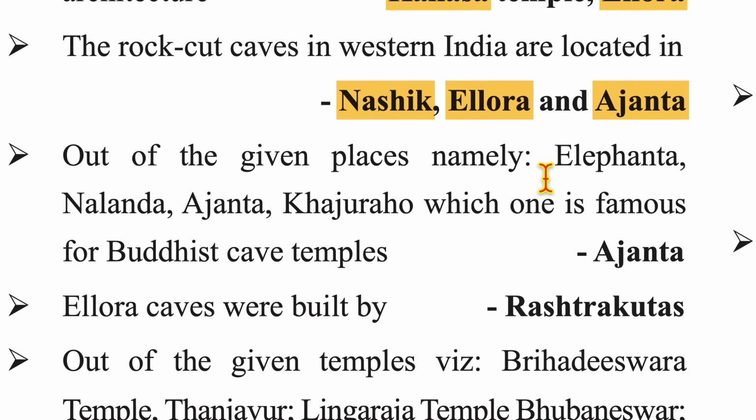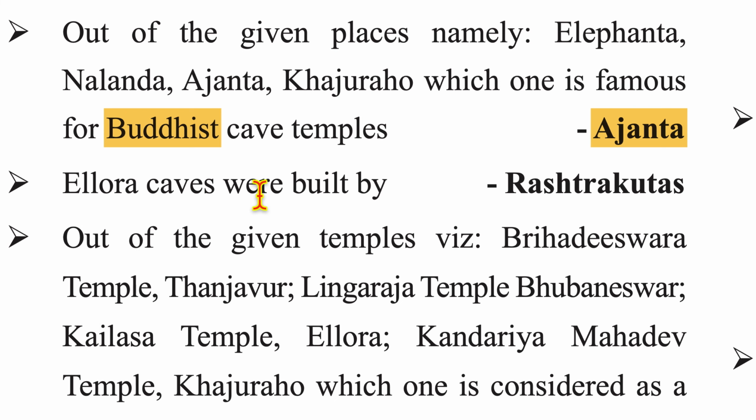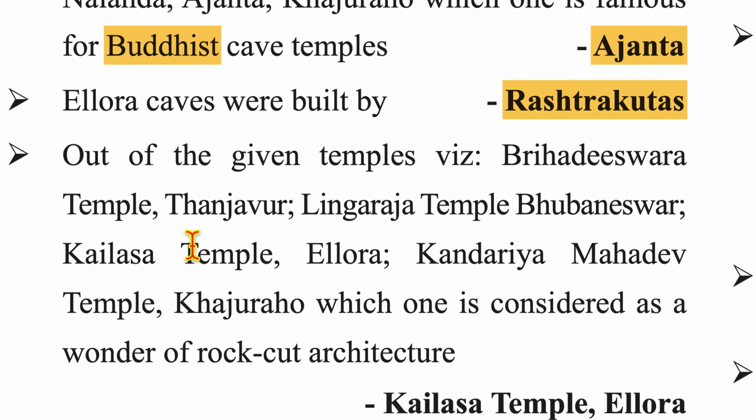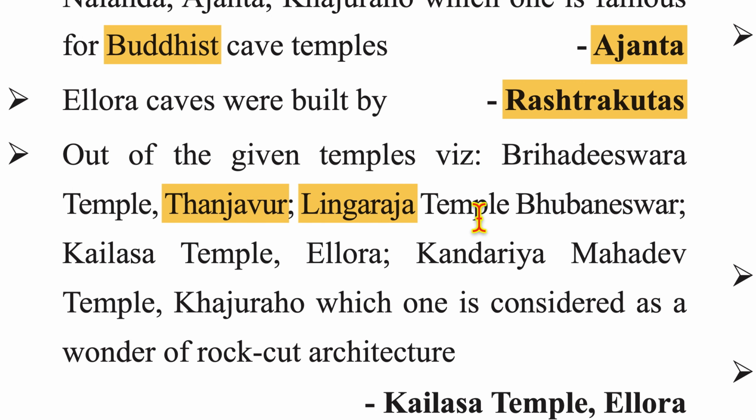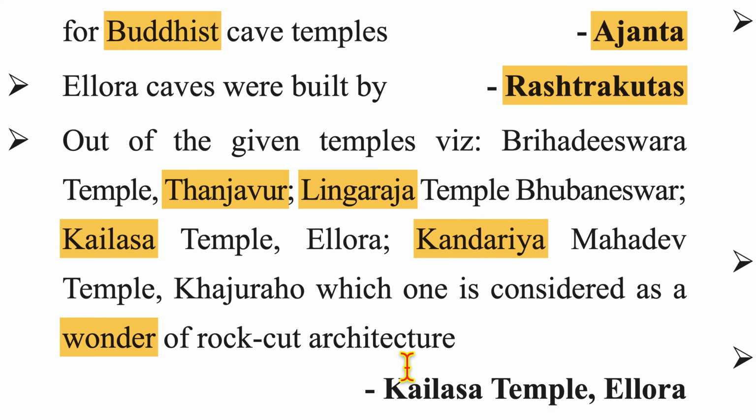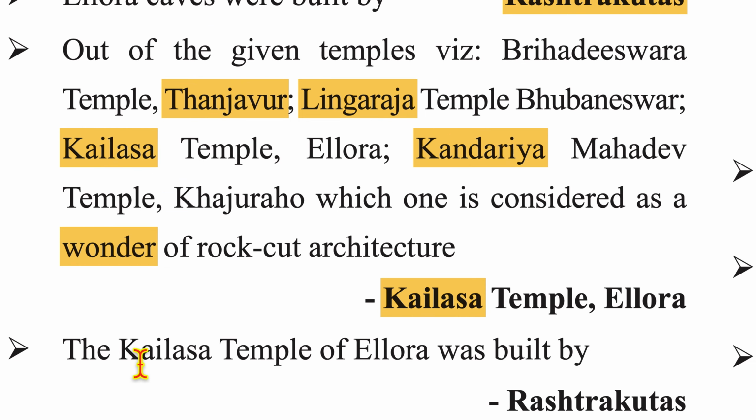Out of the given places, namely Elephanta, Nalanda, Ajanta, Khajuraho, which one is famous for Buddhist cave temples? Answer is Ajanta. Ellora caves were built by Rashtrakutas. Out of the given temples, which is Bridheshwar temple, Tanjavur, Lingaraj temple, Bhubaneswar, Kailash temple, Ellora, Kandhariya Mahadev temple, Khajuraho, which one is considered a wonder of rock cut architecture? Answer is Kailash temple, Ellora.